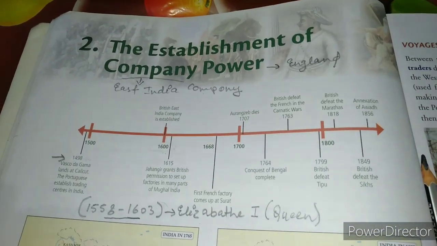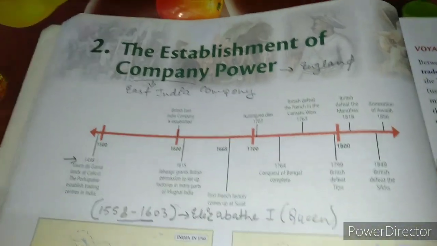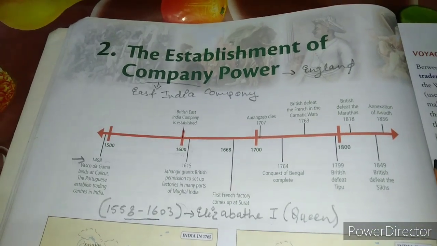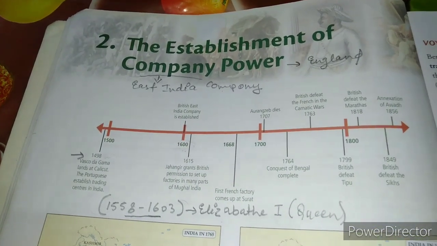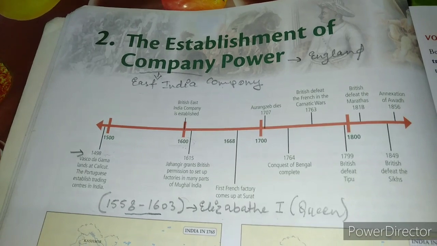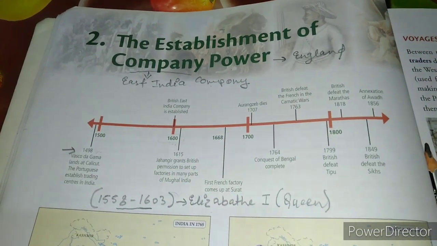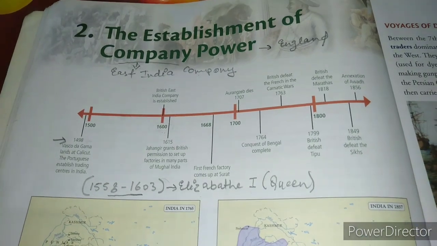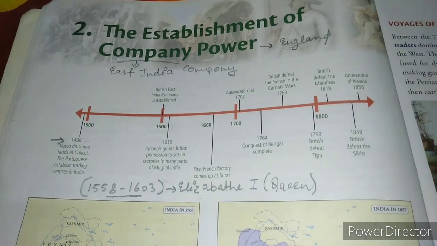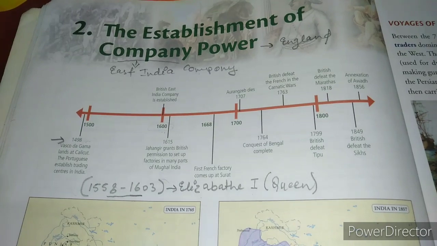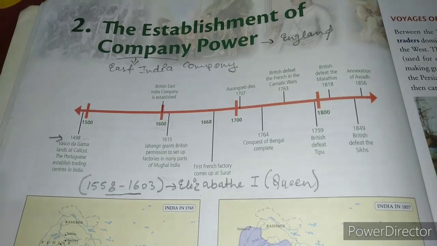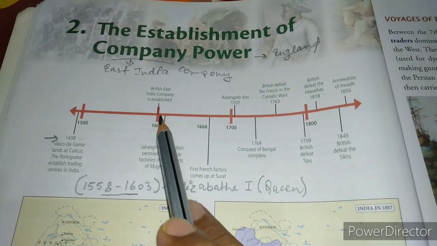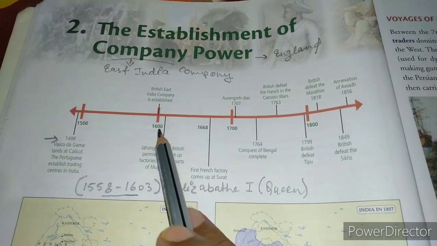And she became a pioneer, and she started colonizing countries like India and America, and then Africa as well, and so forth. So she was the pioneer, students. We will understand this later, while this is only an explanation of the timeline. When I go through the topic, I will explain each and everything about Elizabeth first, and later on how she established this East India Company.